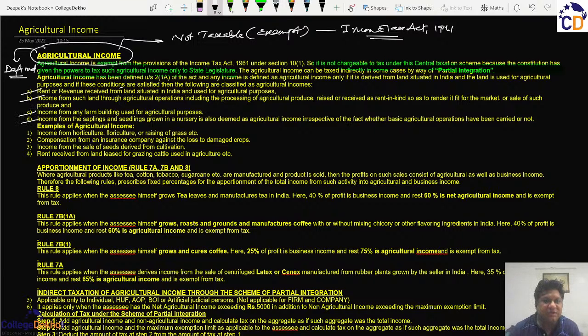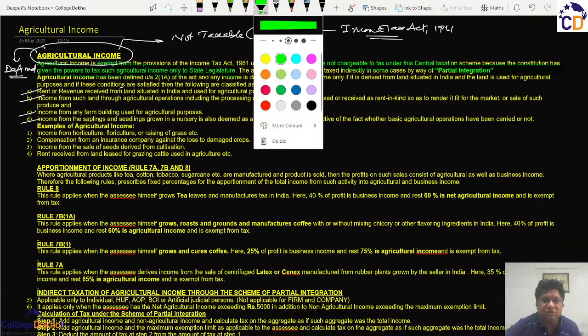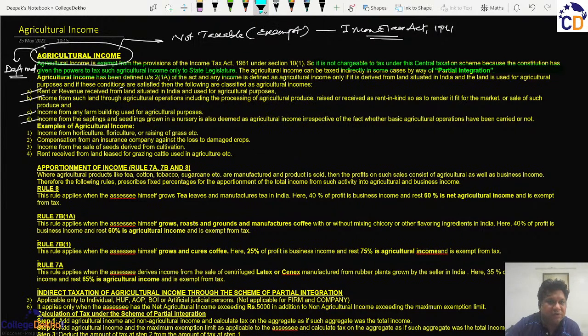So as per section 2(1A), as you all know, most of the definitions are under section 2 of any act. The Income Tax Act is no exception.